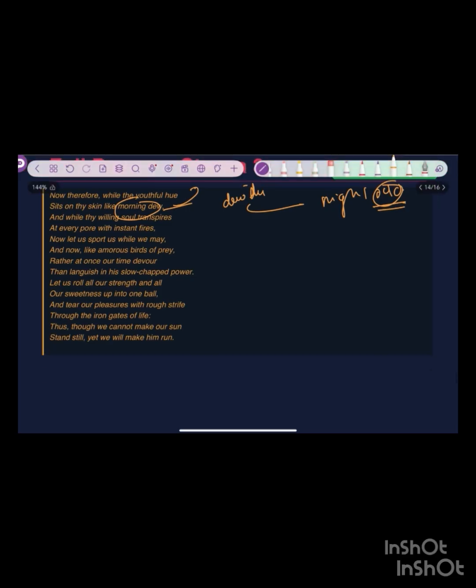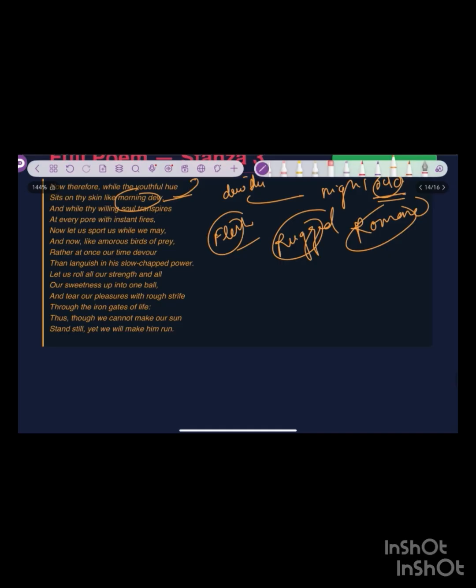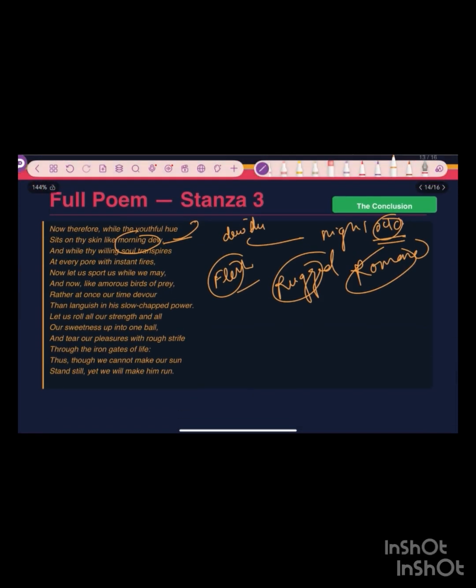And now, like amorous birds of prey, like they eat the flesh. So he's talking about rugged romance, like birds of prey. Let's chew each other, let's devour each other. Rather at once our time devour than languish in slow-chapped power.